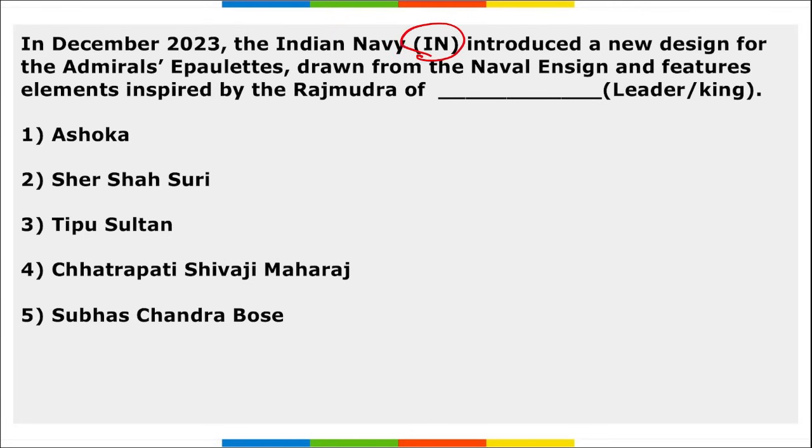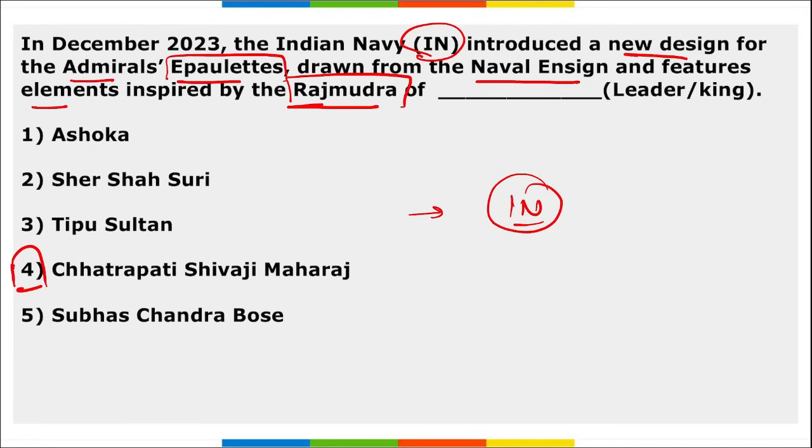Next, the Indian Navy introduced a new design for the admiral's epaulets drawn from the naval ensign and featuring elements that are inspired by the Raj Mudra of Chhatrapati Shivaji Maharaj. So remember, new admiral's epaulets were designed by the Indian Navy, correct? And the elements have been taken from the Raj Mudra of Chhatrapati Shivaji Maharaj.